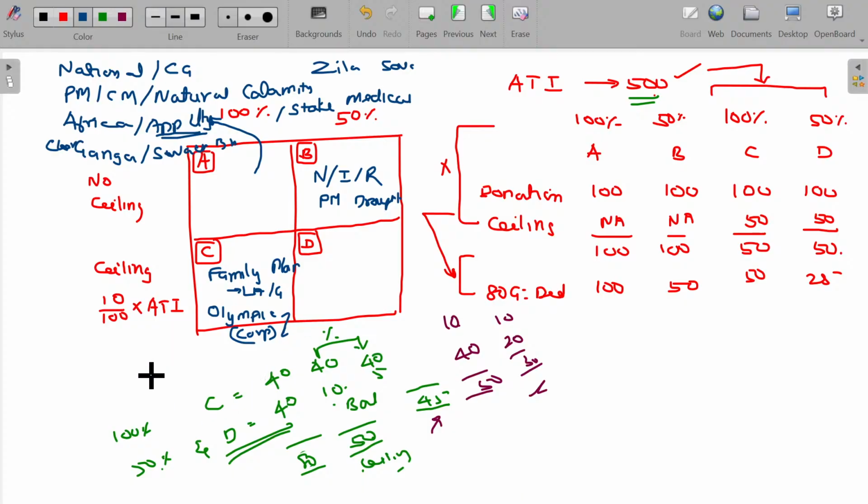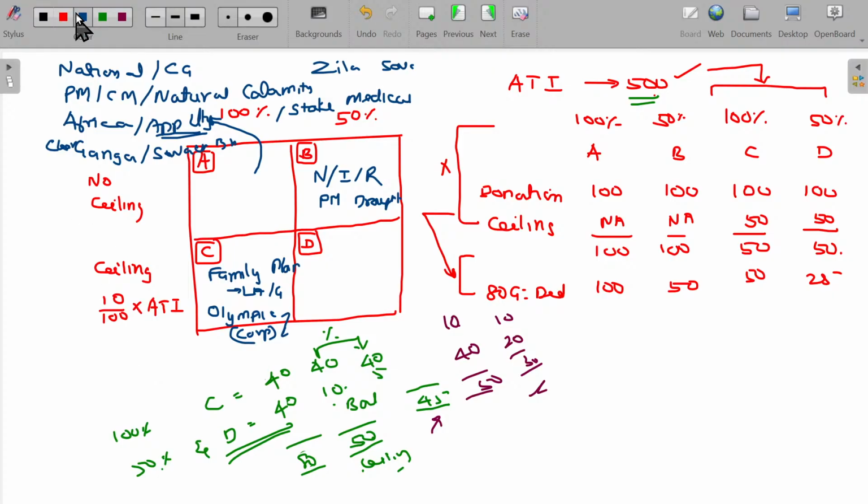Only these two. If you are donating for the family planning promotion activities to the local authority and government, maybe state government, whatever it may be, then you can claim the deductions at the rate of 100% subject to a ceiling. In case of Olympic, the donation is given only by the corporate. And D is the local level.